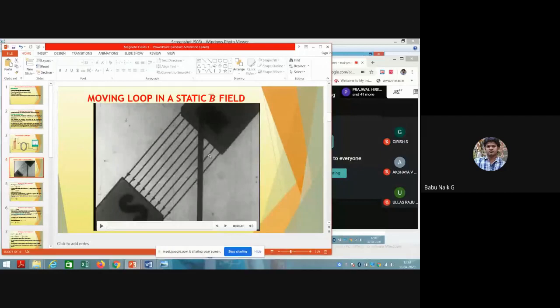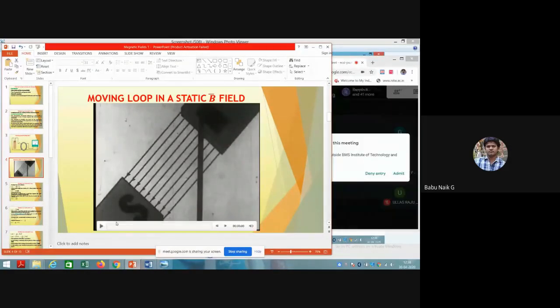So he has taken one conductor, that is one wire, and he started moving it in between this. At that time there is a deflection in the flux here, and then current starts moving through this conductor. Okay, so this experiment also he has observed. That means it is a moving loop in a static B field, that is a static magnetic field intensity. You can see it, this video also I'll play here.